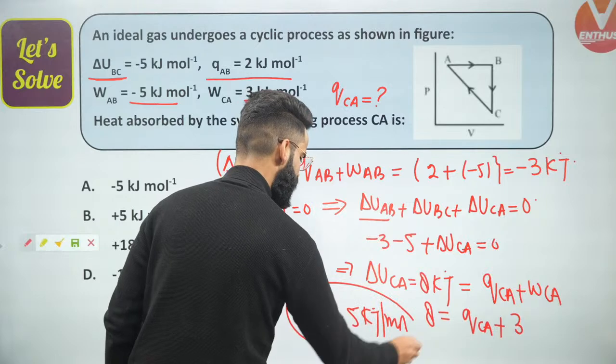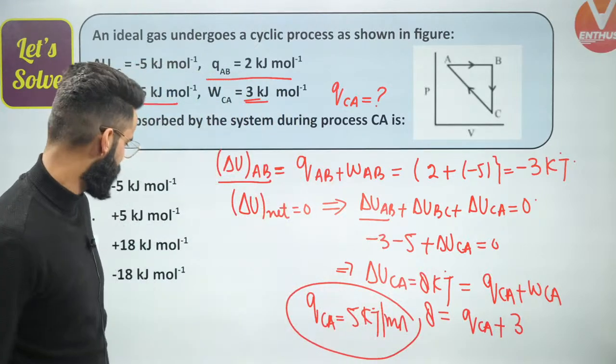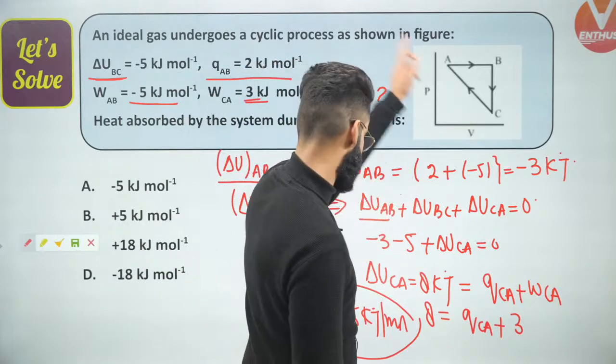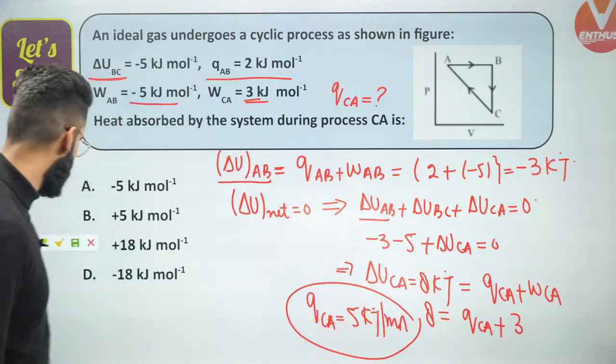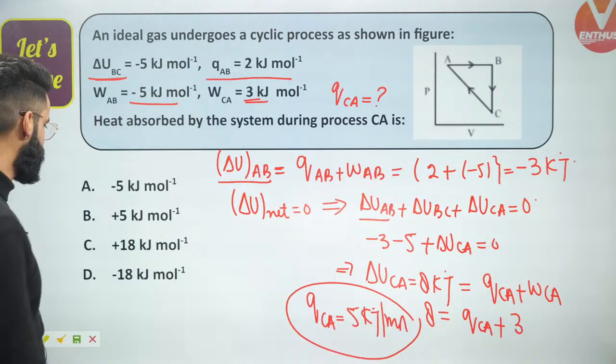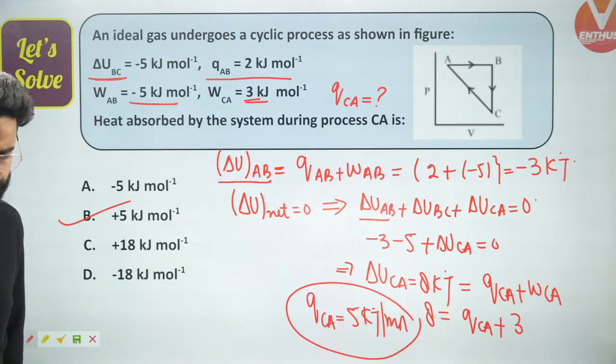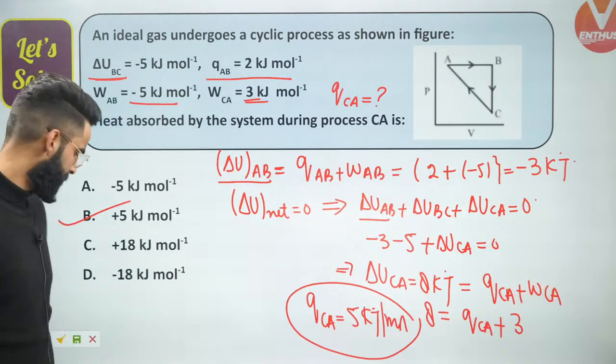Is the value of Q coming out to be positive or negative? Q is coming out to be positive. That means heat is being absorbed by the system during the process CA. So the correct option among all should be option B, 5 kilojoules per mole. Yes, very simple question it was, right?